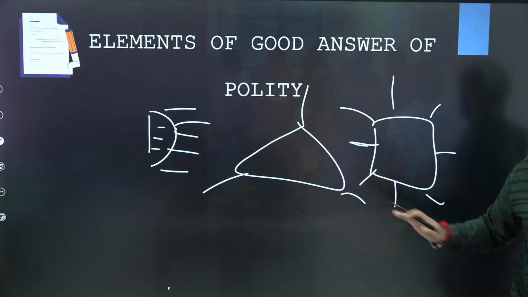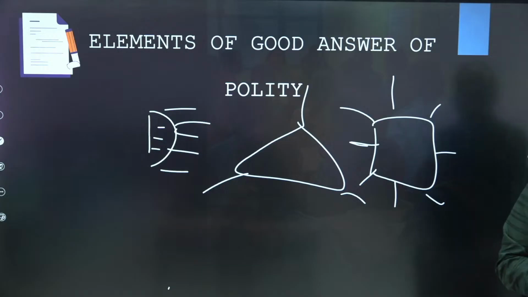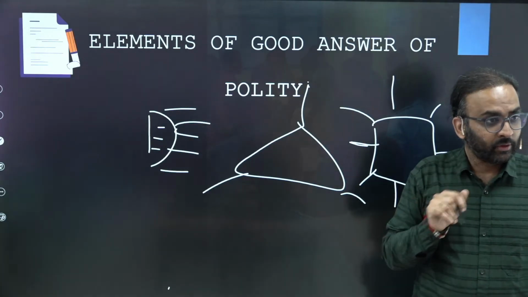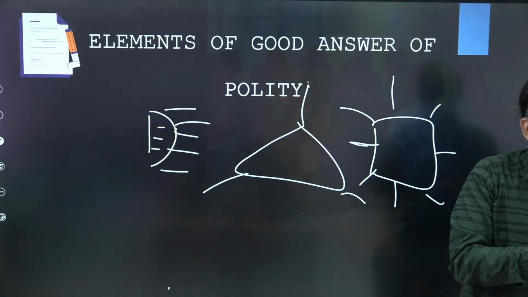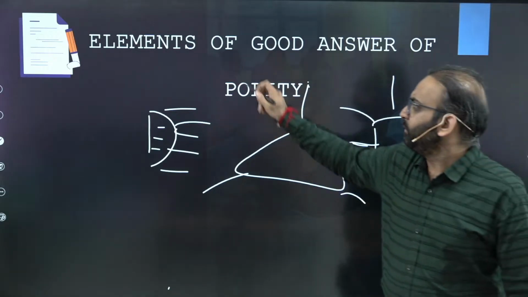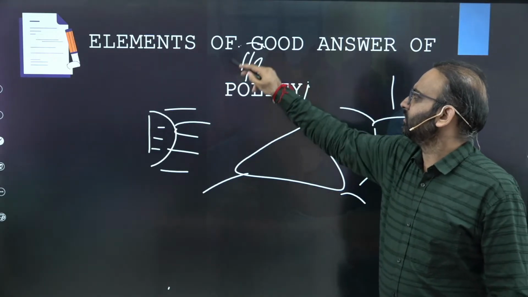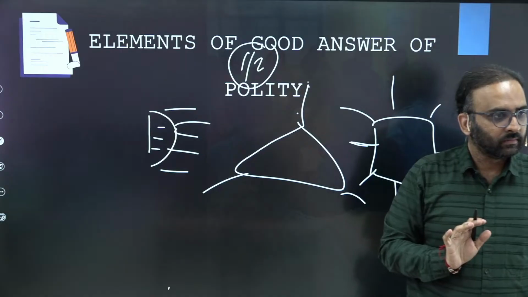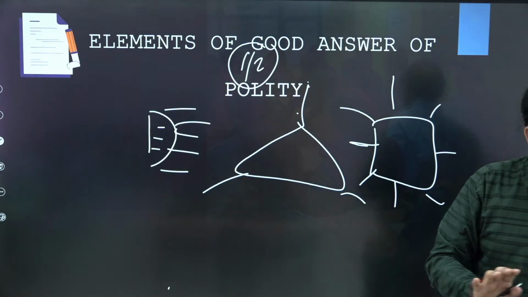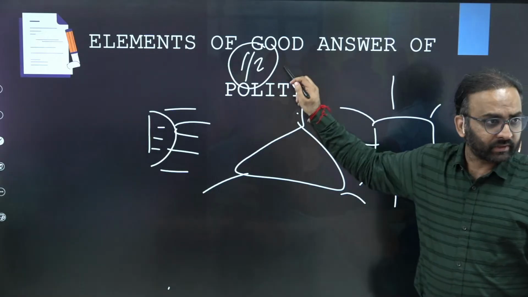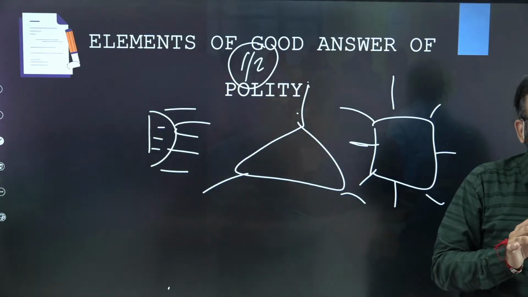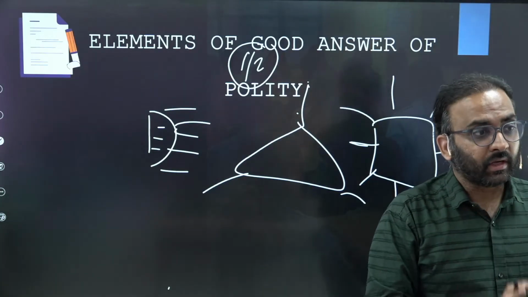But do remember, these flowcharts will not make you fetch marks. The marks will be given for content, what the points actually are. So content is the king. Never ever compromise the content. Clear? Flowcharts will help you get maybe half a mark extra than your competitors. You get the point? Out of 10, 3 marks will be given for content, but you may get 3.5 marks for making flowcharts. But the real marks will be awarded for content.